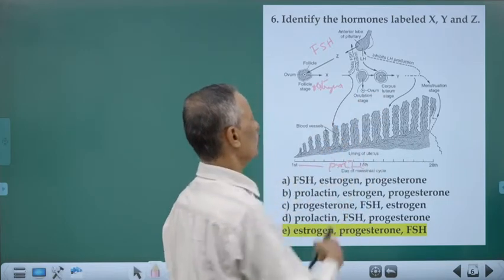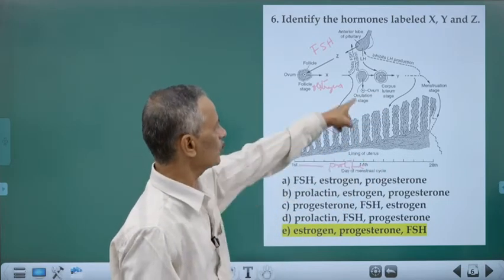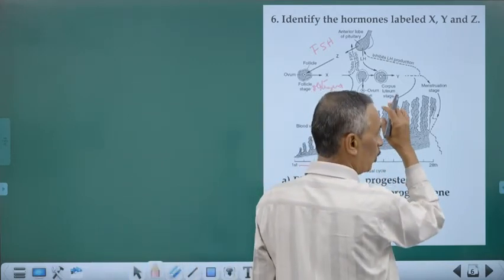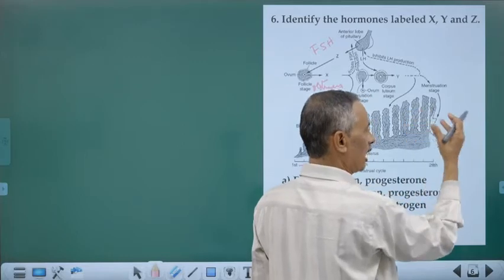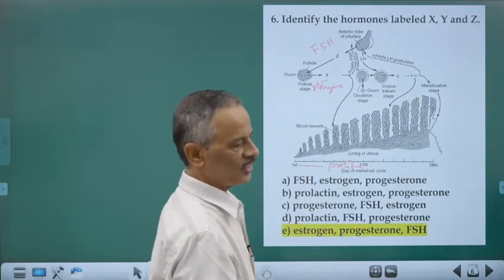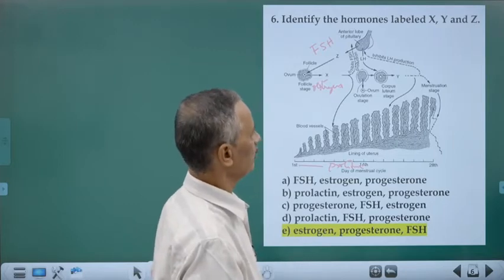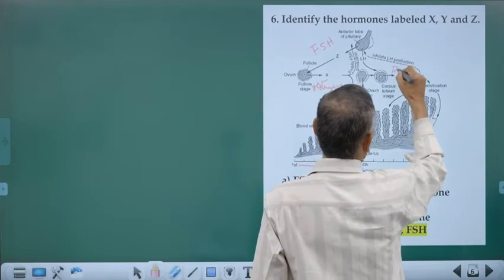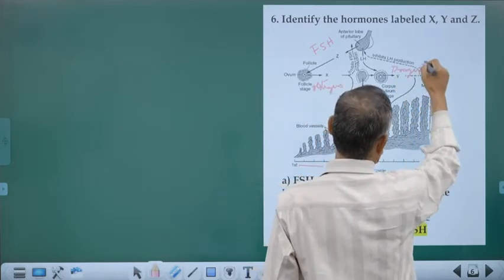That is what is called ovulation. Ovulation occurs on the 14th day. And that ruptured graafian follicle develops into a yellow mass called corpus luteum. Yellow mass, that is the word meaning. Corpus luteum, yellow body.